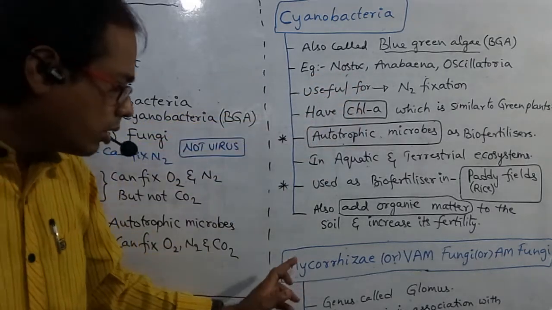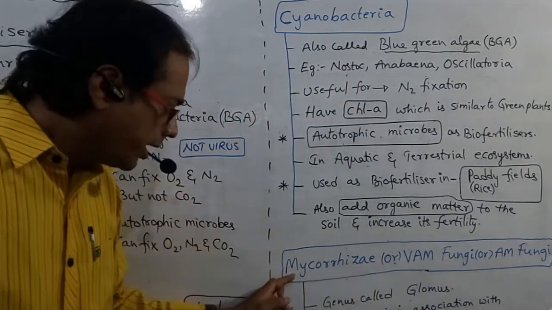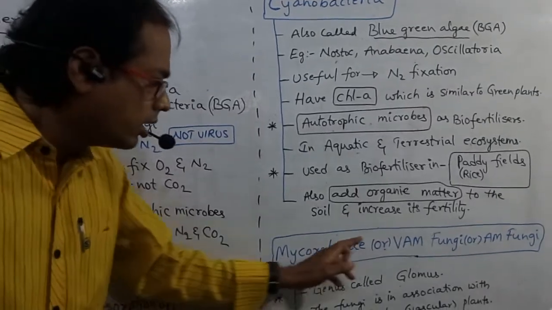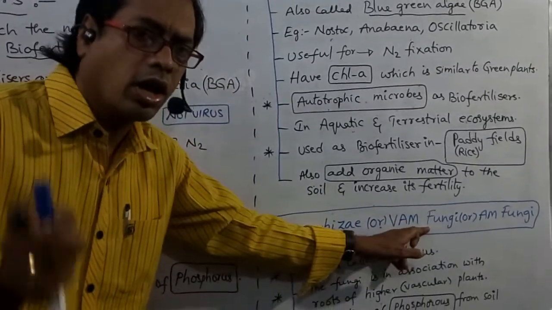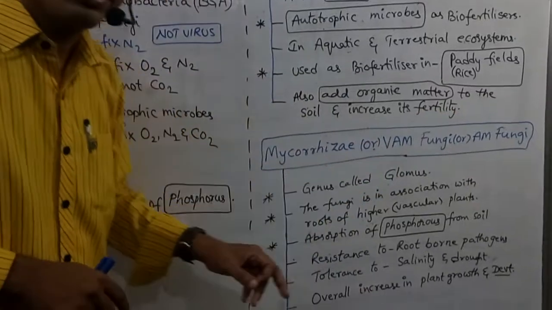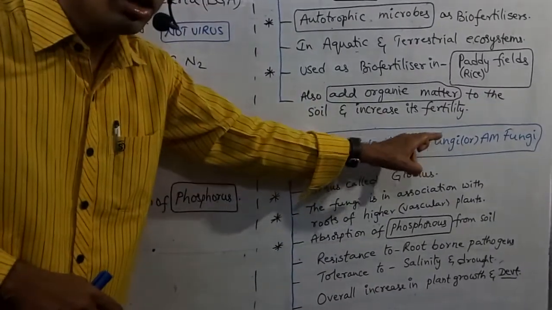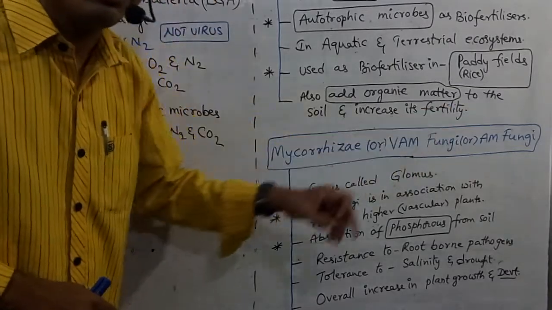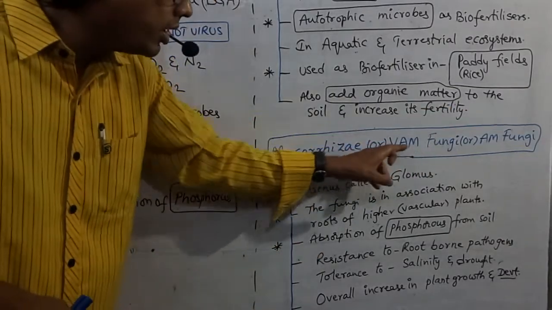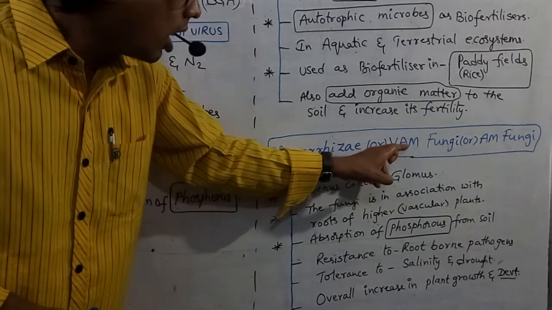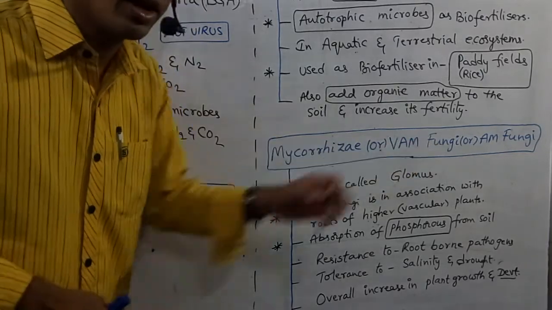And next one, mycorrhiza, also called VAM fungi or AM fungi. VAM fungi means vesicular arbuscular mycorrhizal fungi.